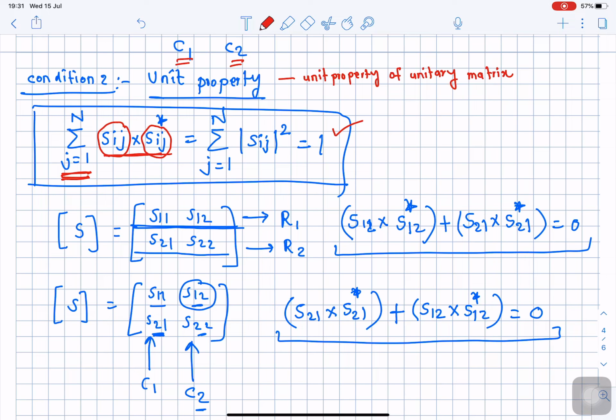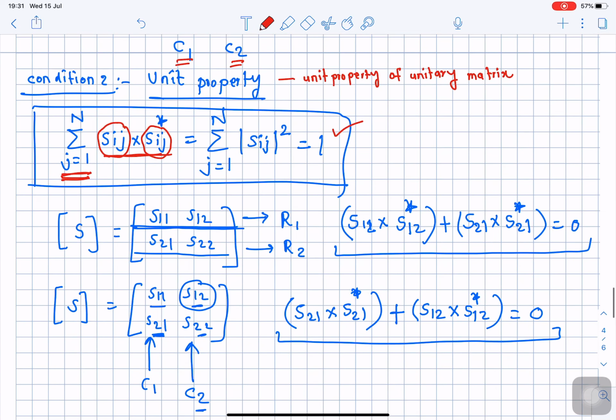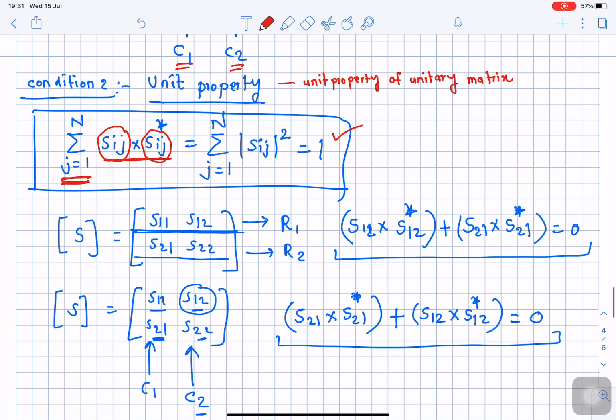That means the same parameter is there, only the product that we are taking is with the complex conjugate. It can be written as summation of the same Sij whole square, and it comes out to be equal to 1.